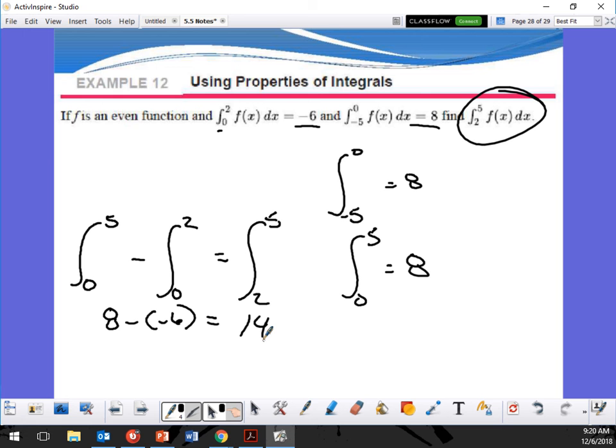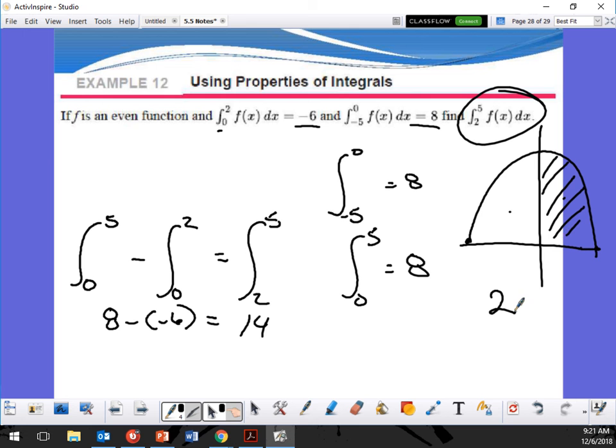Wait, but it's -5 to 0. Yeah, we just talked about evens and odds right before you got in here. So an even function means, let's say here's my graph, an even function would be like this. It's going to be the same on both sides. So instead of doing this side and this side together, we would just do this side right here, and it's 2 times the integration of 0 to a. That's what the even function means.